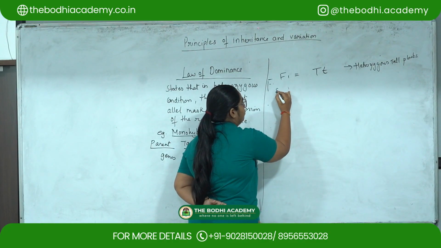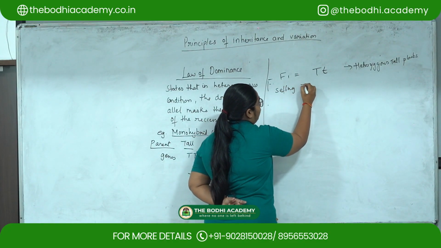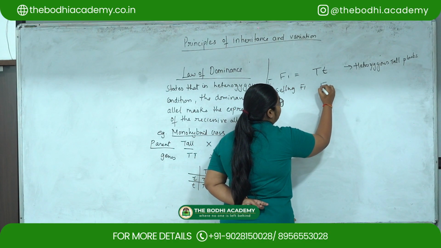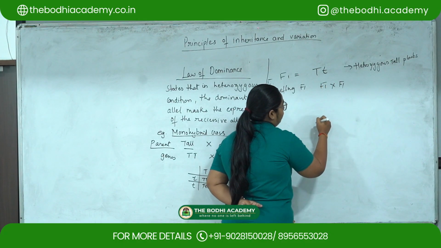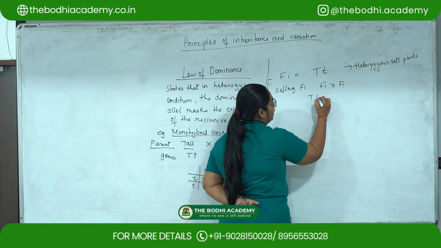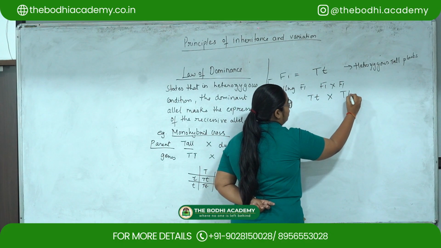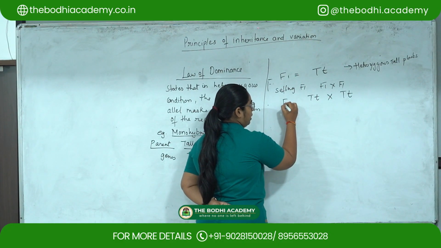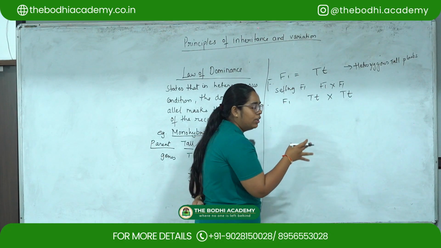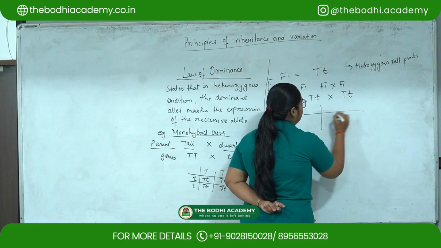Now we will do selfing of the F1 generation, that is, F1 will be crossed with F1. That is, capital T small t will be crossed with capital T small t. Now we will do the Punnett square for this.